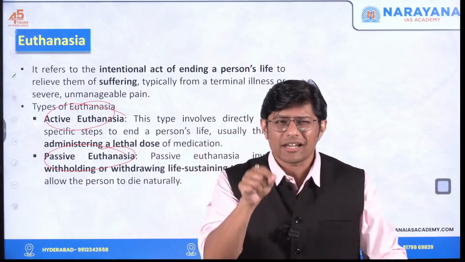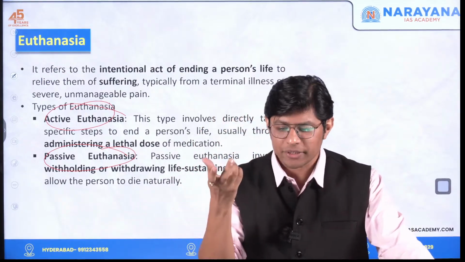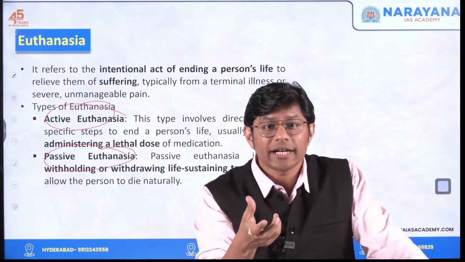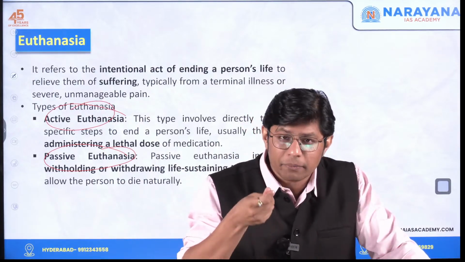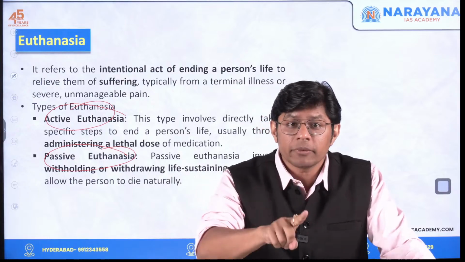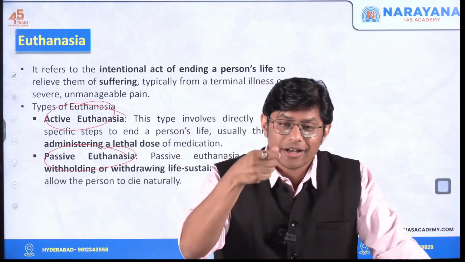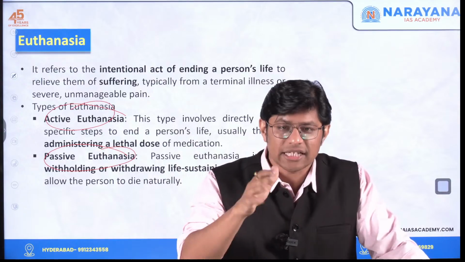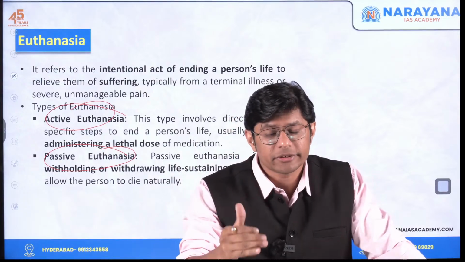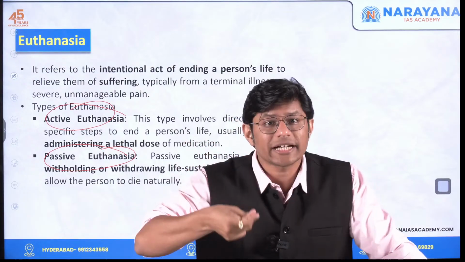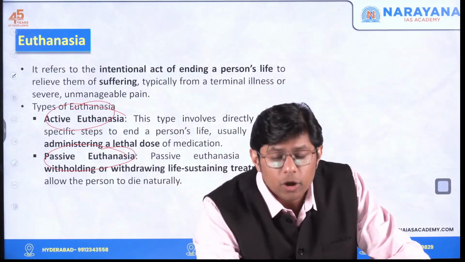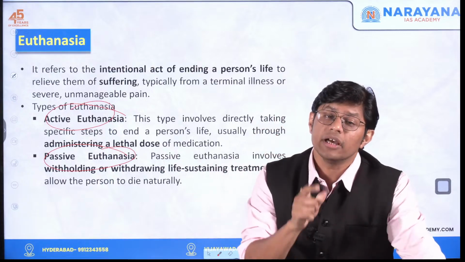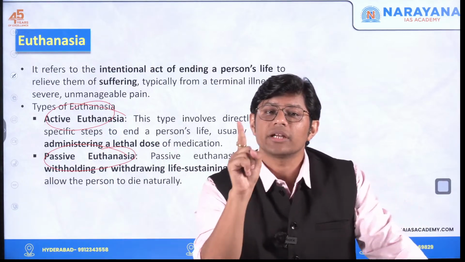What is active euthanasia? You inject a lethal dose, let's say for example a chemical which can take away a person's life. So you are injecting a terminally ill patient with a chemical which is disastrous, which can take away a person's life. So there's an external remedy or external thing done in order to take away the person's life. This is known as active euthanasia.